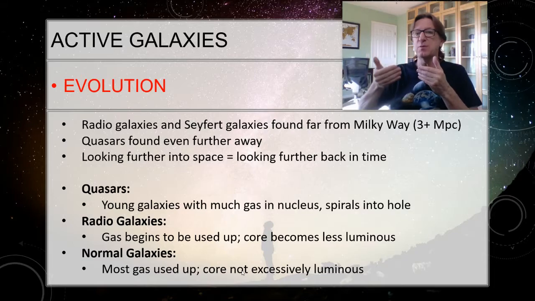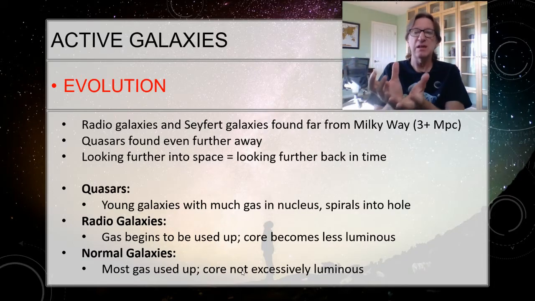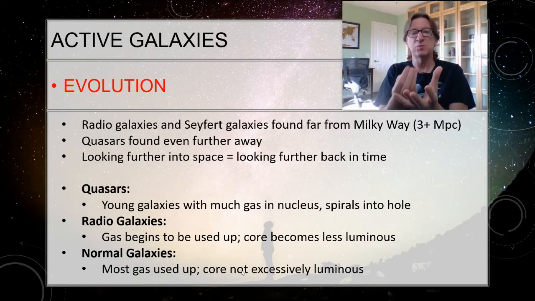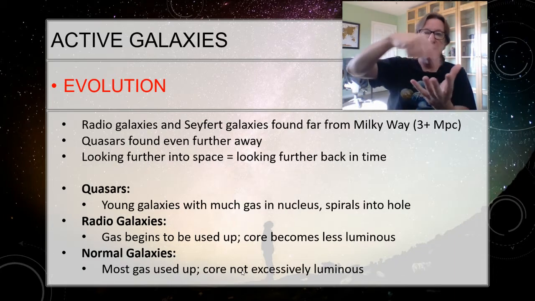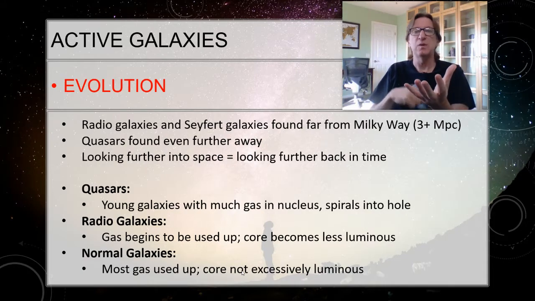Now let's play it forwards. So we have these early galaxies that are created, and there's a lot of gas and dust in them. They've also got this supermassive black hole in the middle. As that gas and dust spirals down into the hole, it gives off energy. So the quasars are going to be very bright.